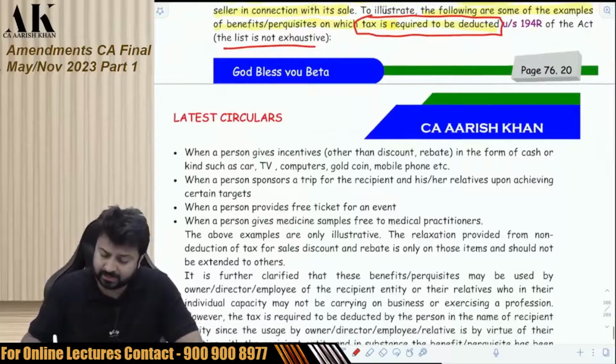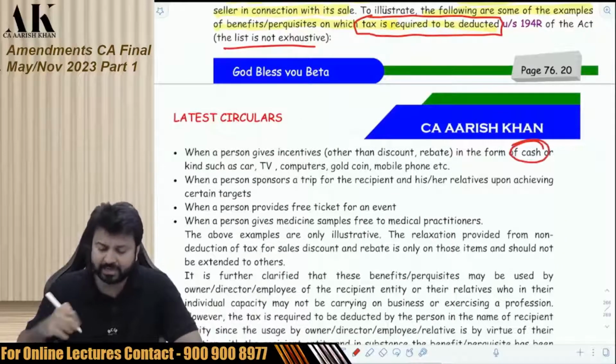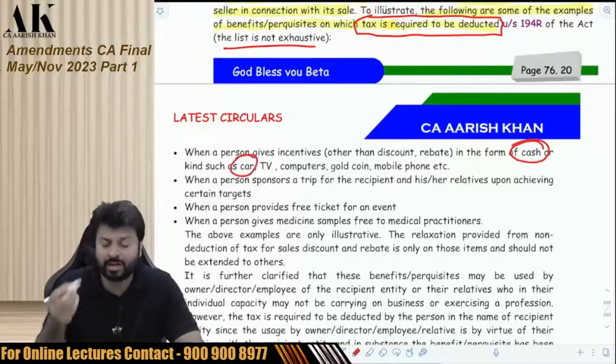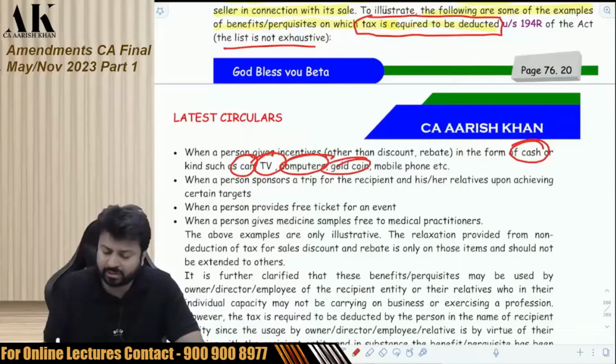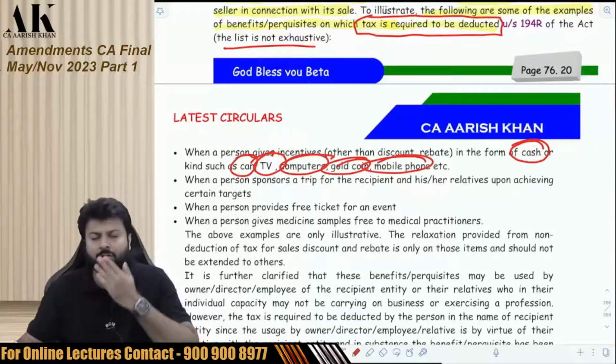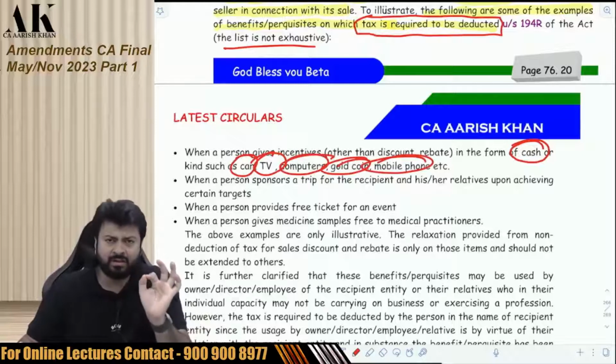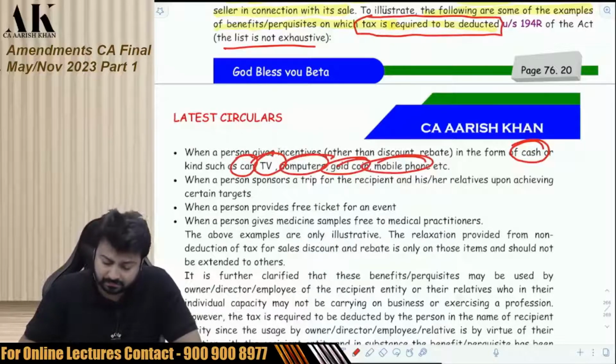Like in these cases, you have to deduct TDS. Where a person gives incentives in the form of cash. I am giving you cash incentive. I am giving you car. I am giving you TV, computer, gold chain, mobile phone as an incentive. I am liable to deduct TDS.